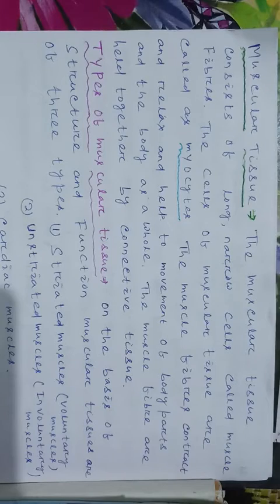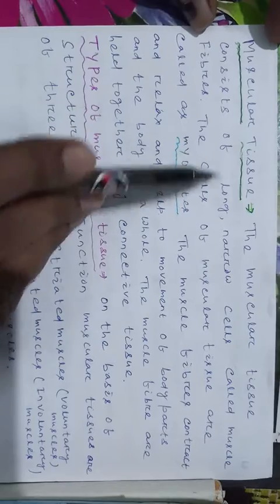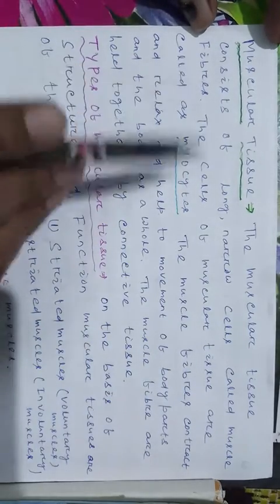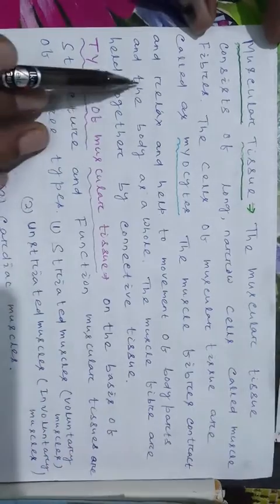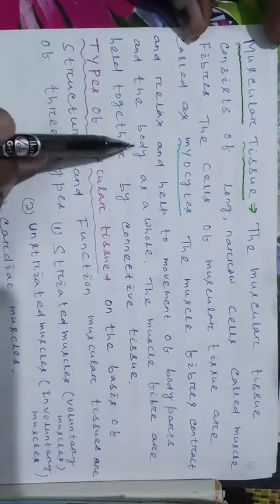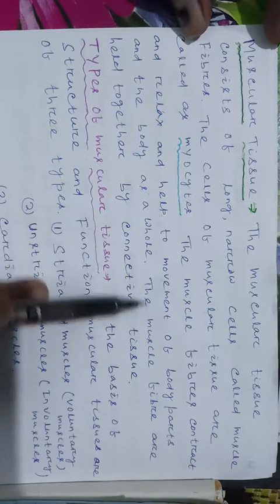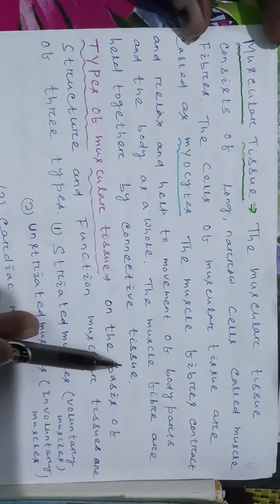Let's discuss muscular tissue. The muscular tissue consists of long, narrow cells called muscle fibers. The cells of muscular tissue are called myocytes. The muscle fibers contract and relax and help in the movement of body parts and the body as a whole. That means this tissue helps in movement of our body and our body organs. The muscle fibers are held together by connective tissue.